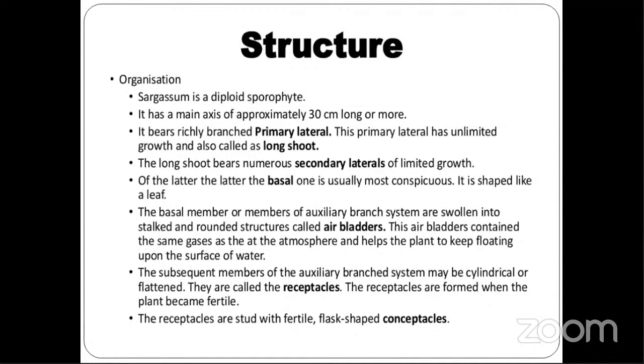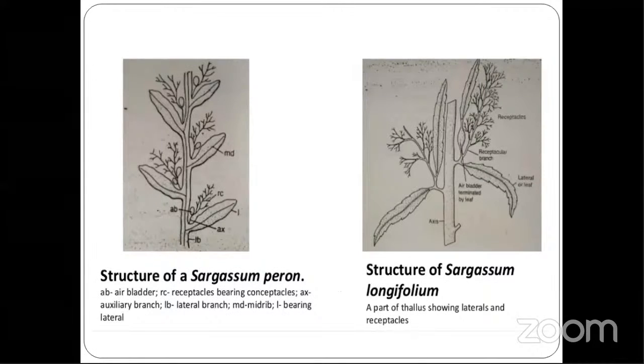The branches are monopodial in arrangement, and the leaves have an entire margin. Just see the diagram, I'll explain it, so that it becomes easier than just reading the points. So this is the diagram, you can see here and we'll keep on explaining.